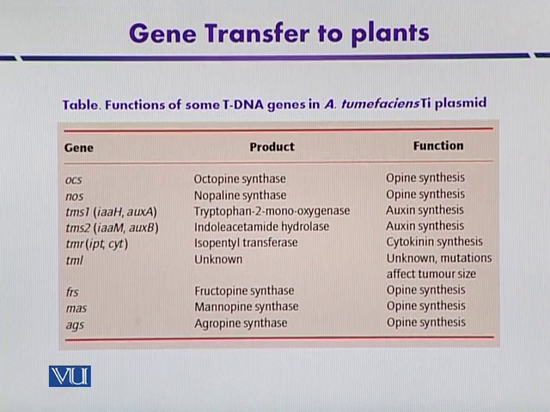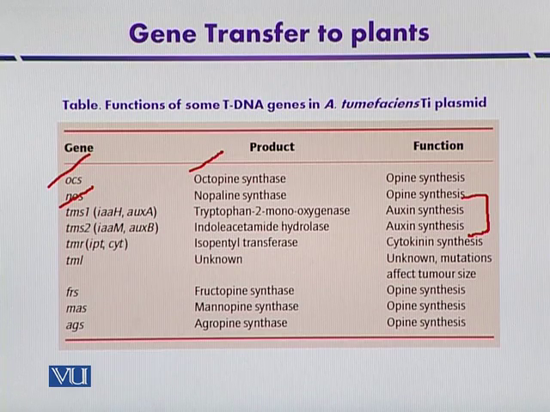So first we can focus on these genes, OCS and NOS. These genes synthesize octopine synthetase or nopaline synthetase, which play a role in opine synthesis. In addition to that, there are some genes for auxin biosynthesis, a very important plant hormone, and these genes may be named IAAH or IAAM, synthesizing very important enzymes that mediate auxin biosynthesis: tryptophan 2-monooxygenase and indole acetamide hydrolase. And another enzyme for cytokinin biosynthesis is isopentenyl transferase.